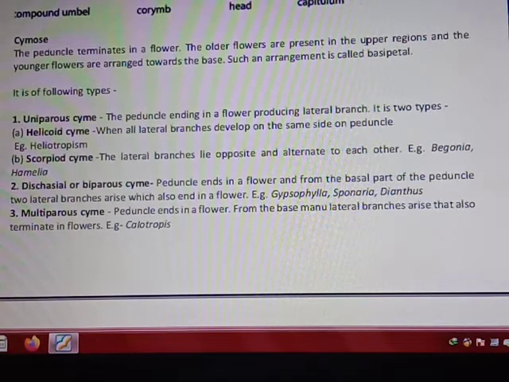In the acropetal order, the older flowers are at the base and the smaller ones on the top. In the centripetal order, larger flowers are at the periphery and smaller ones at the center. These are the three terms. There should not be any type of confusion for anyone. Okay, now its types are